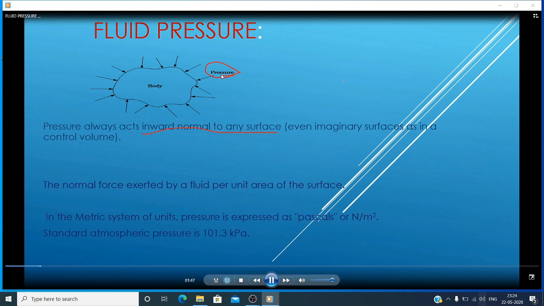Now I am going to discuss the pressure. Pressure means the normal force exerted by a fluid per unit area of the surface. That is called pressure. When a liquid is contained in a vessel, it exerts normal forces on the surface of the vessel. This normal force per unit area of the surface is called intensity of pressure or simply pressure.